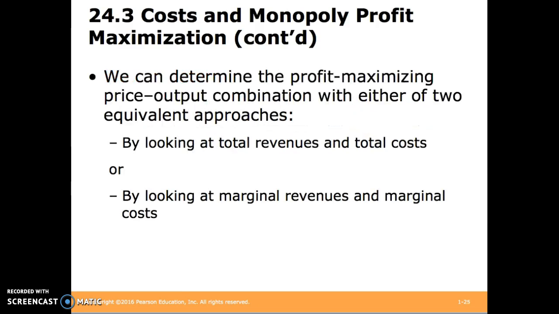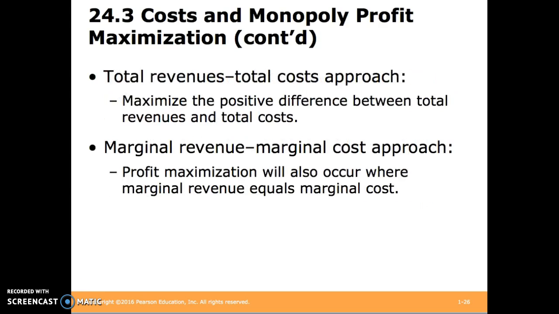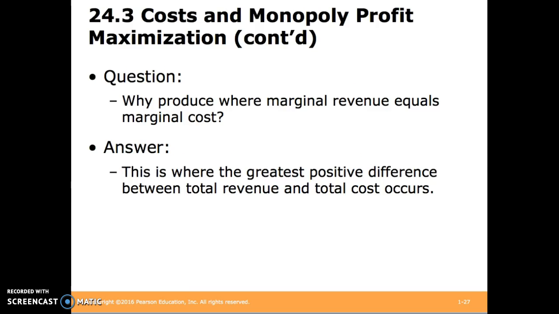We can find this profit maximizing combination by either looking at total revenues and total costs or looking at marginal revenues and marginal costs. The total revenues and total costs approach just finds the largest positive difference between total revenues and total costs. The marginal revenue and marginal cost approach, similar to that of the perfect competitor, just wants to equal marginal revenue and marginal cost. So why do we want to produce where marginal revenue equals marginal cost? This is just because that's where the greatest positive difference between total revenue and total cost occurs. We'll see this graphically in the following slides.